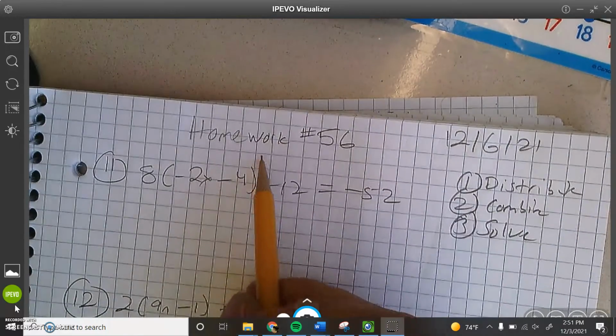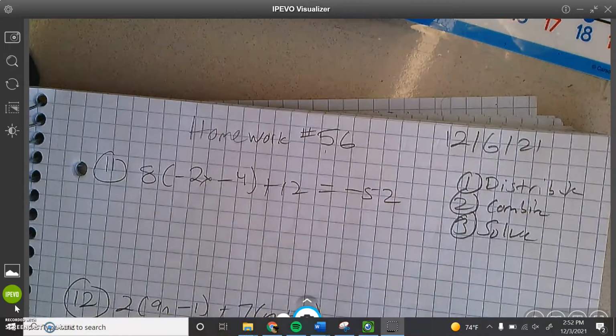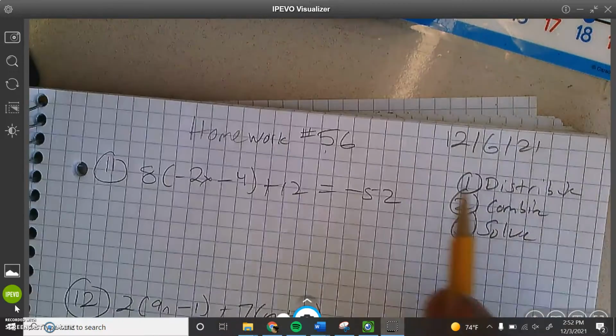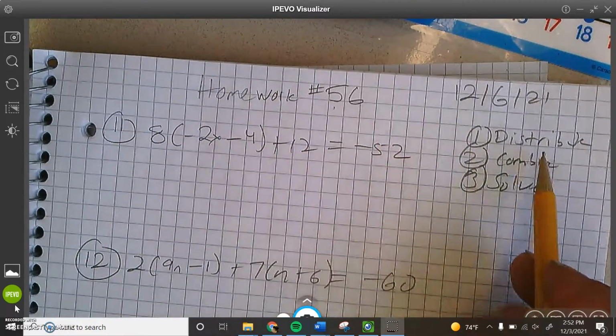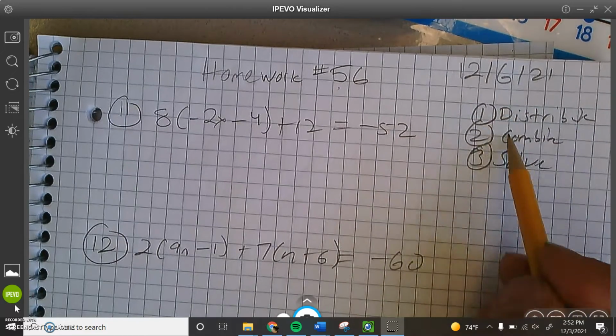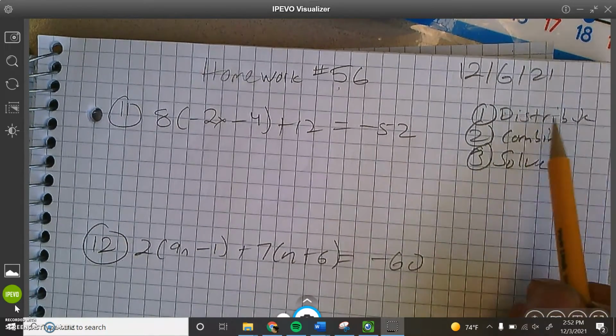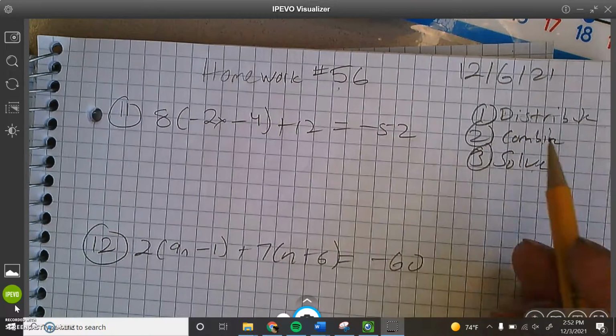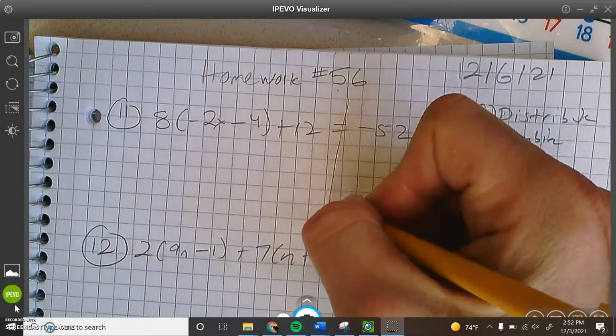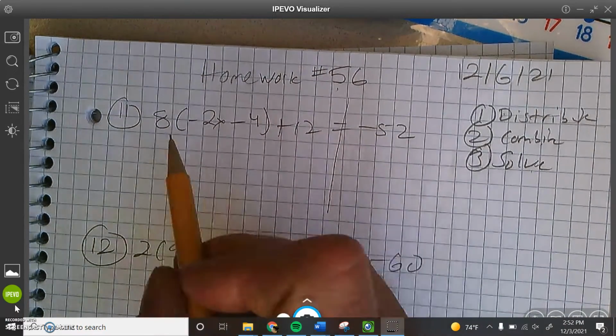So I have homework 56 right there in my notebook because I don't have enough room right here. Here's the date. And I wrote my 3 different steps: distribute, combine, and solve. Easy, right? Let's start with this on our own.